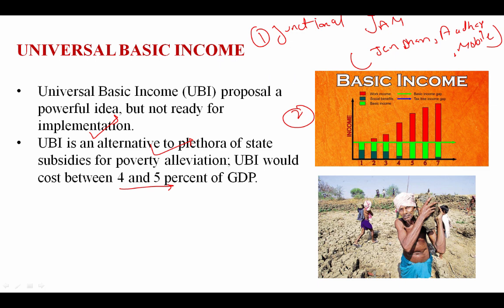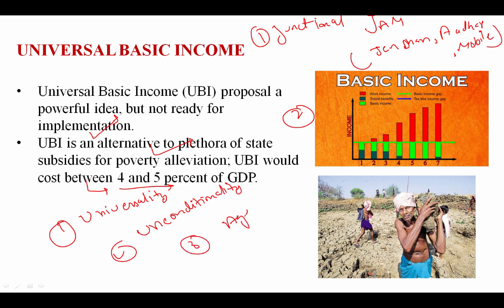Okay, and this UBI is based on three principles according to the father of the nation, Mahatma Gandhi. First is universality. Second, unconditionality. And third is agency. Okay, so these are the three basic principles over which this universal basic income has to be laid down and should be followed. So these are the few things about the universal basic income that you need to remember.